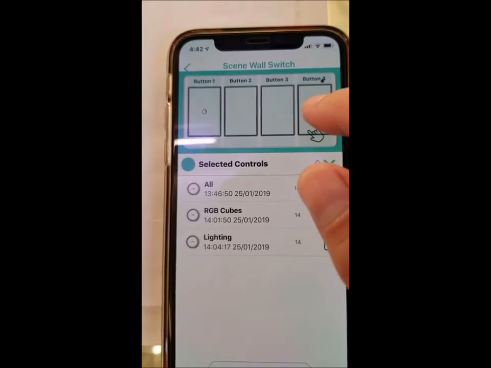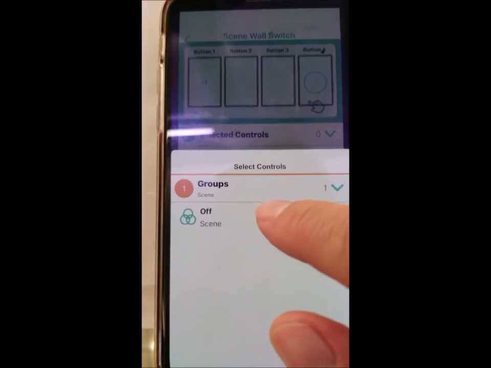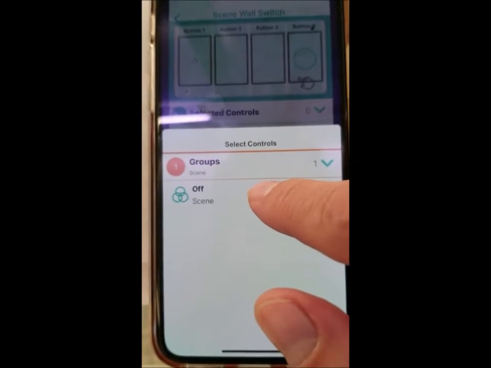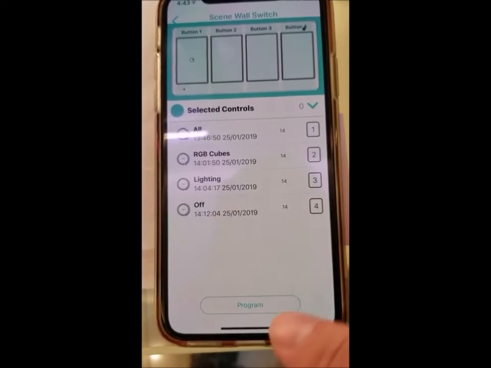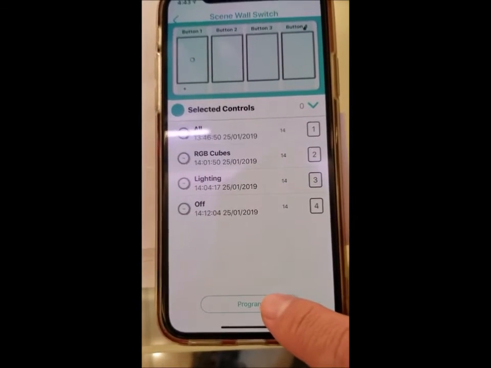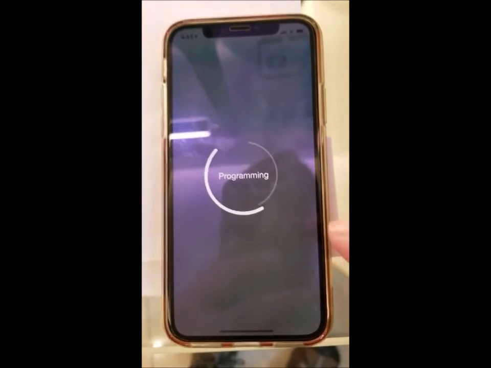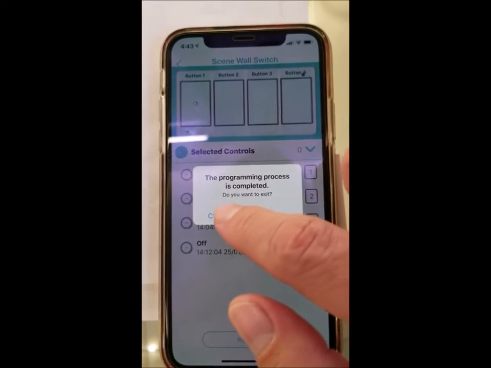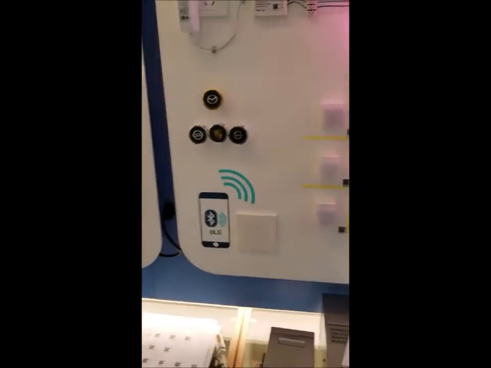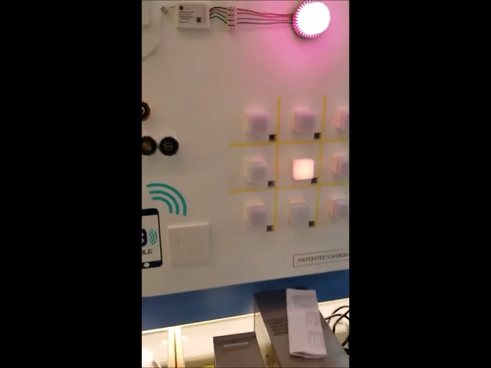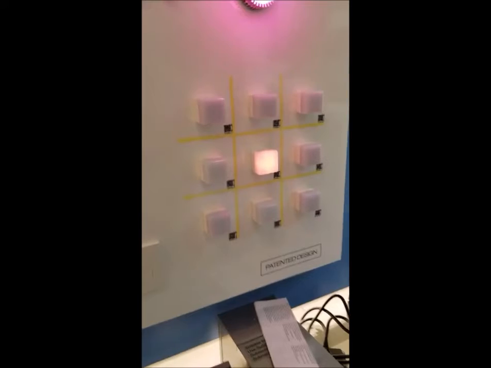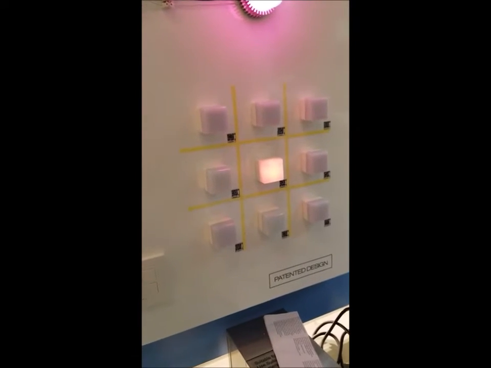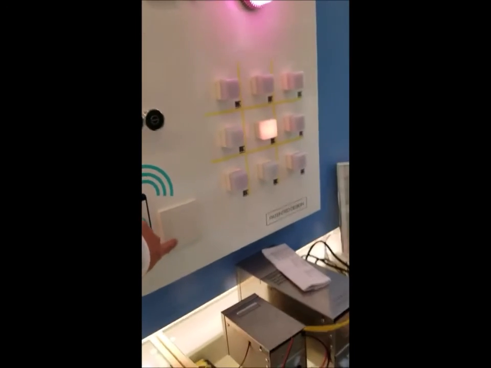And the last one, I actually created an all off scene. So when this is pressed, then all the lights will turn off. So go program, confirm, and that's it. So right now it's hard to see, but this is the off scene button.